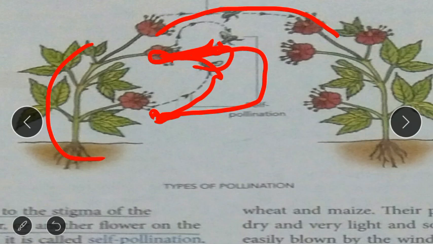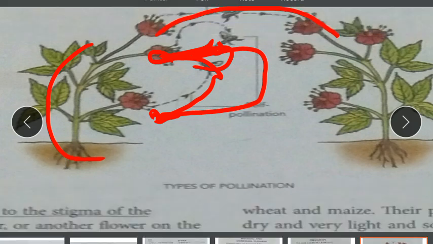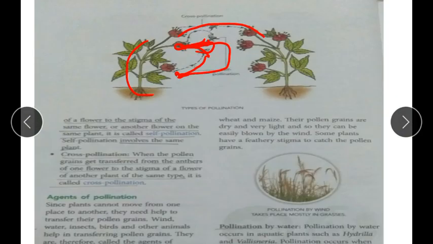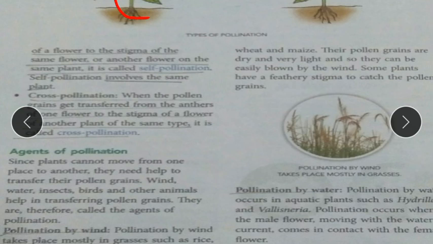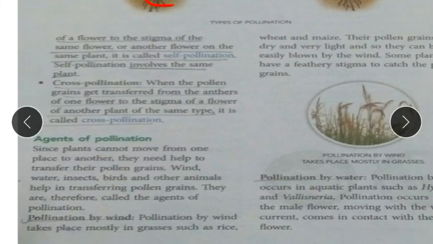Okay, clear now? So that is called cross-pollination. So what I have explained: when the pollen grains get transferred from the anther of one flower to the stigma of a flower of another plant, of the same type, it is called cross-pollination.